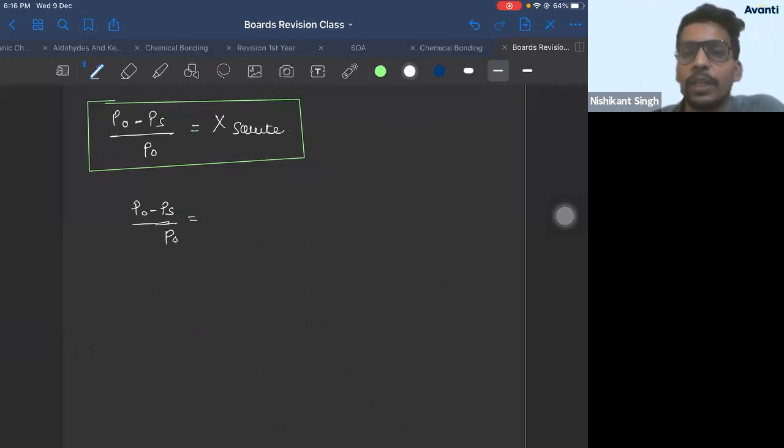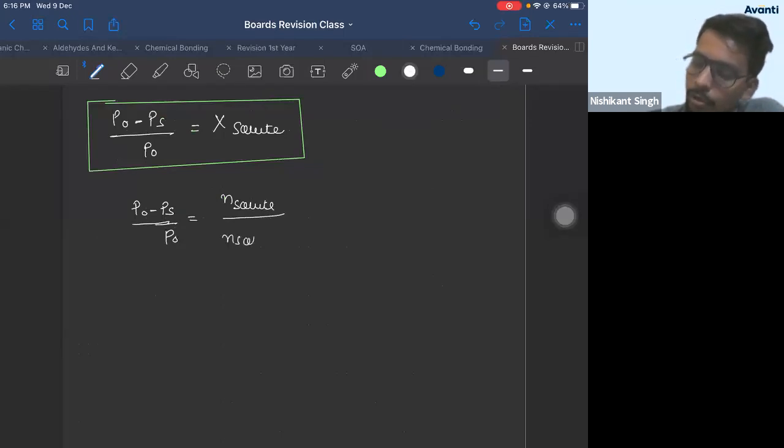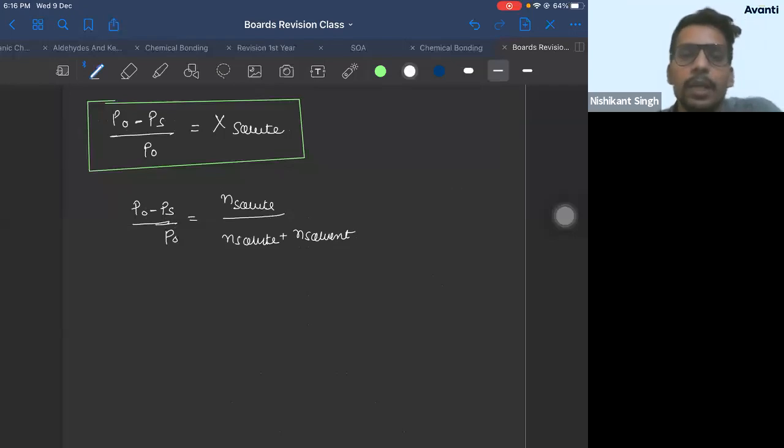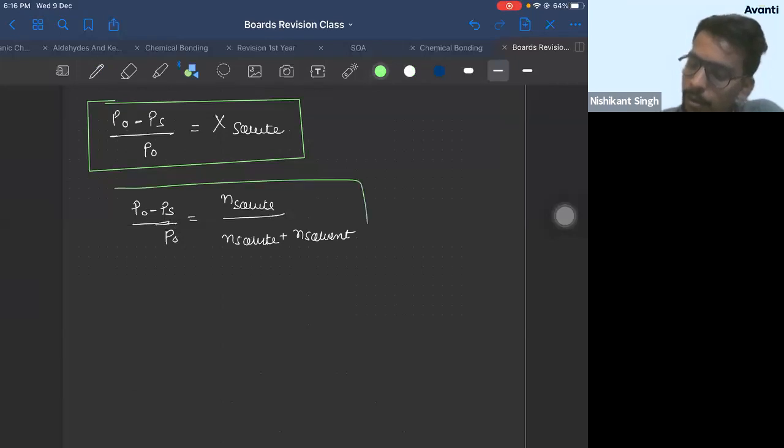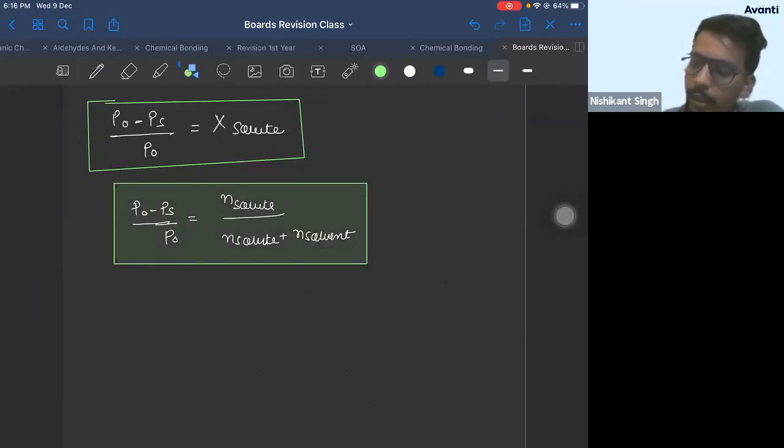So what I said, P naught minus PS by P naught is the mole fraction of solute. How do you write mole fraction of solute? Mole fraction of solute will be number of moles of solute divided by number of moles of solute plus number of moles of solvent. Now, while solving numericals, you will use this formula.